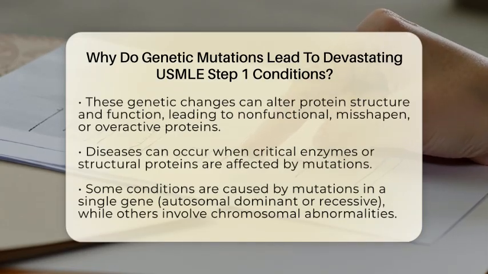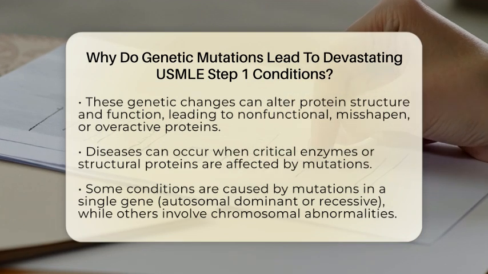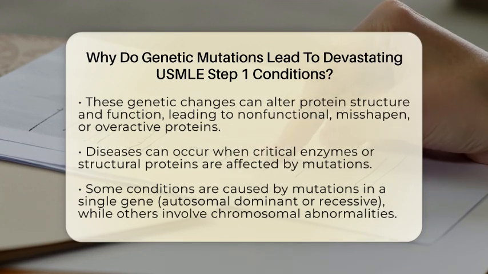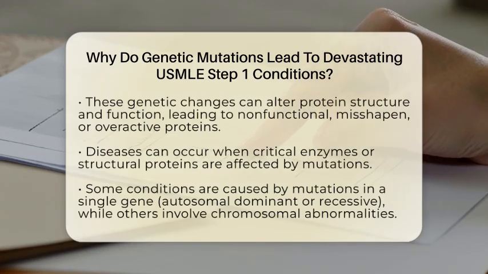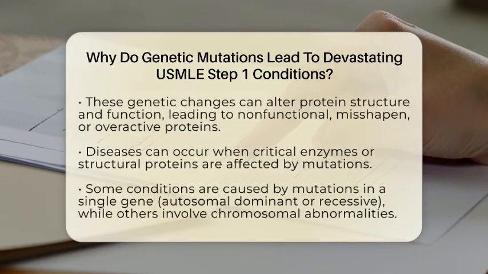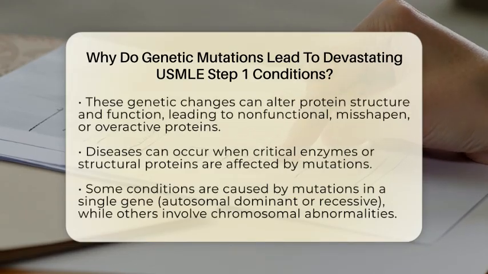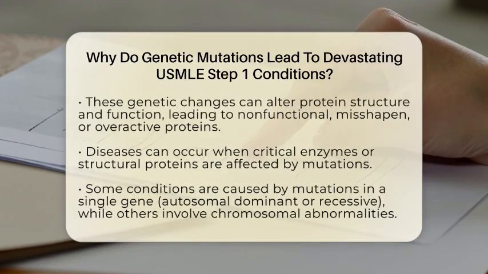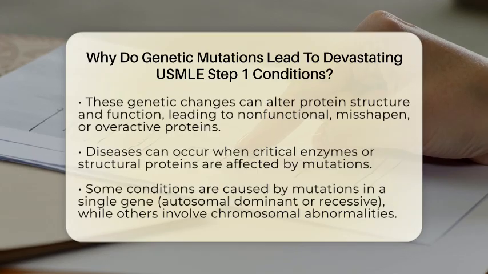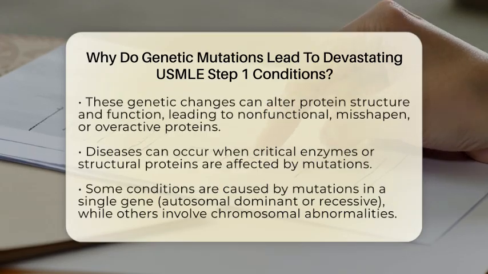These changes can mess up how proteins are made or how they work. For example, a mutation might cause a protein to be misshapen, non-functional, or overactive. If a critical enzyme or structural protein is affected, it can lead to disease. In some cases, only one copy of a gene needs to be mutated to cause a problem, like in autosomal dominant disorders. In others, both copies must be defective, as seen in autosomal recessive diseases.